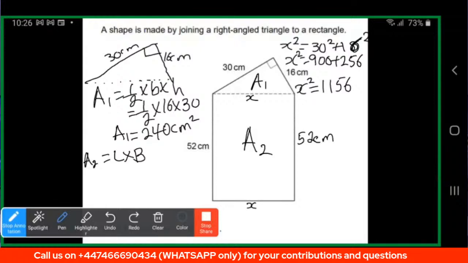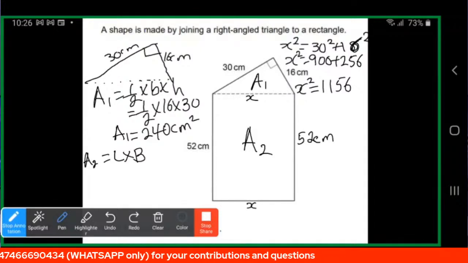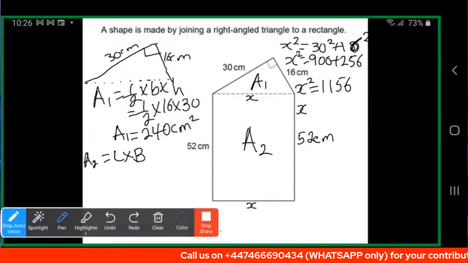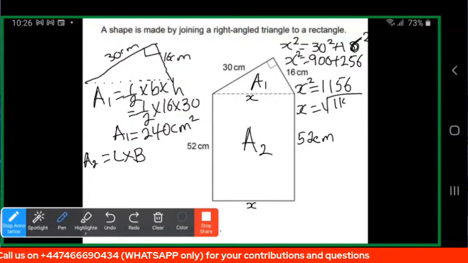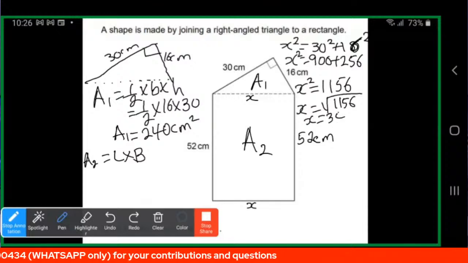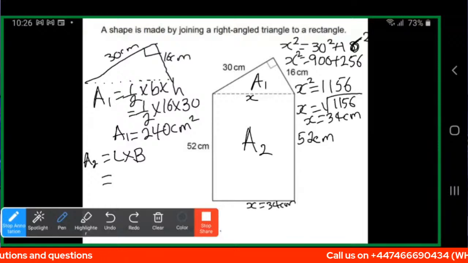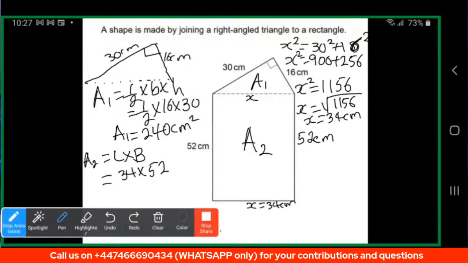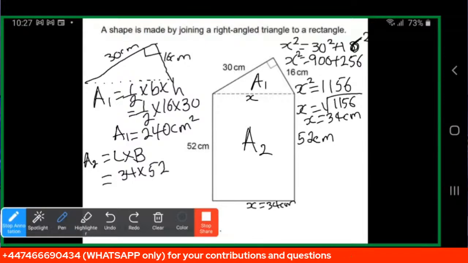1156. So we need to find the square root of 1156. When you have a square here, what can you square to give us 1156? That's when we say we find the square root. And this is going to give us 34. This is 34. So to get the area, it is going to be length times breadth, and that's going to be 34 times 52.